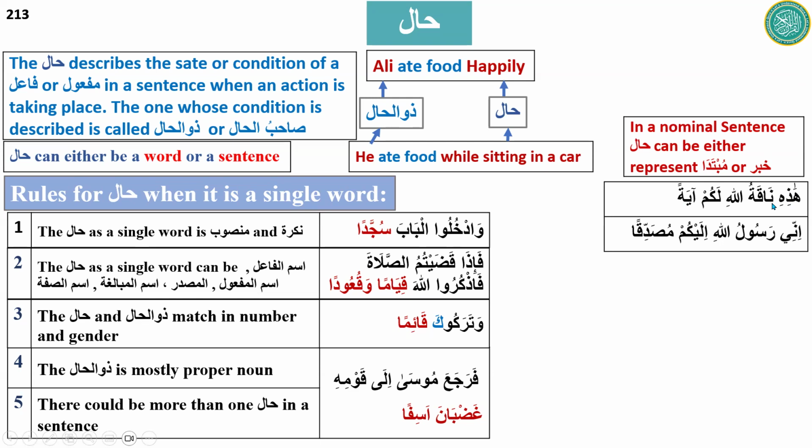Mubtada is Hazihi, Naqatullahi is Khabar, Lakum is Jar Majrur, so it is Muta'alliq bil Khabar. So the ayah is about the Khabar. The Hal is describing the Khabar, because this is the Hal of Naqatullahi. So: Hazihi Naqatullahi Lakum Ayah. This is the she-camel of Allah as a sign for you all.